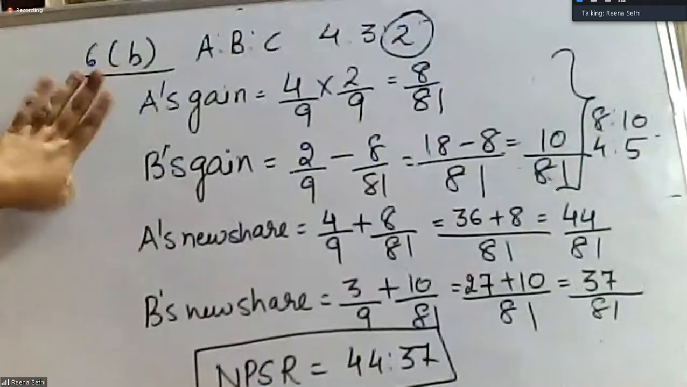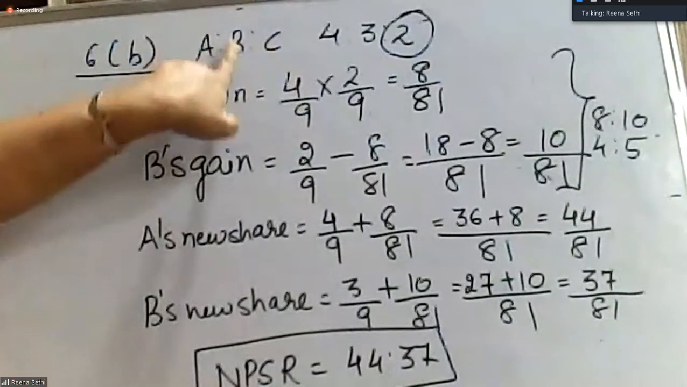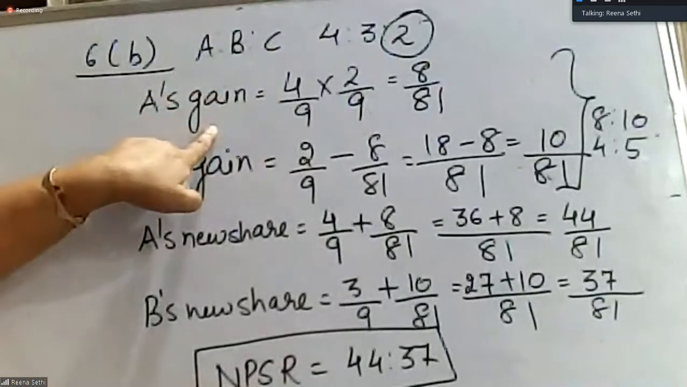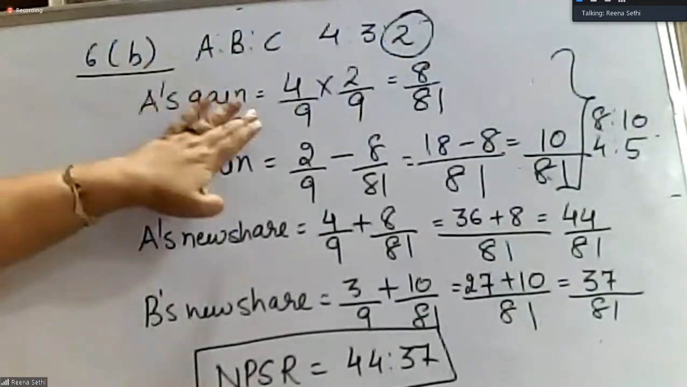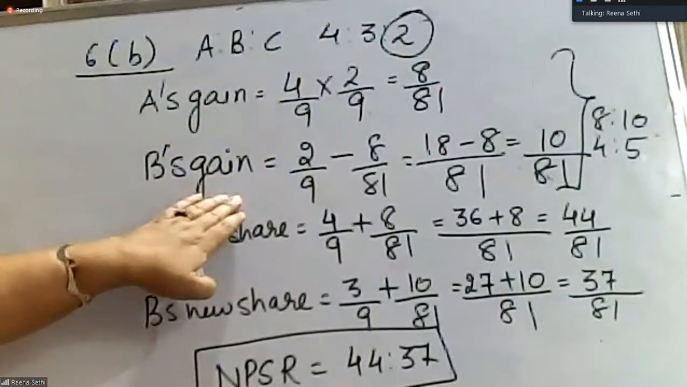Fine. So this is our second case, when the retiring partner's share will be divided. It is not given in the ratio, but it is given that he is going to take 2/9 and the remaining will be taken by B.